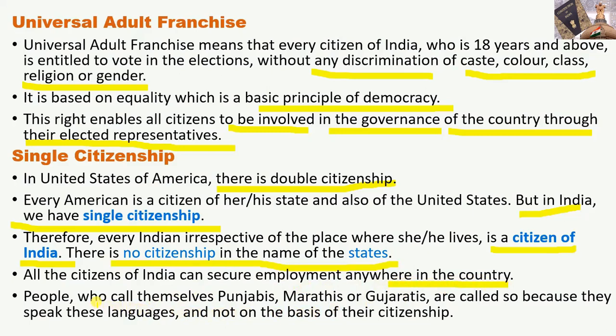The people who call themselves Punjabis, Marathis, Gujaratis are called so because they speak these languages and not on the basis of their citizenship. These names are not on the basis of their states, but as they speak these languages, on that basis we call them Punjabis, Marathis or Gujaratis.